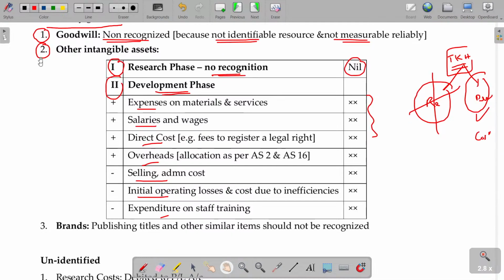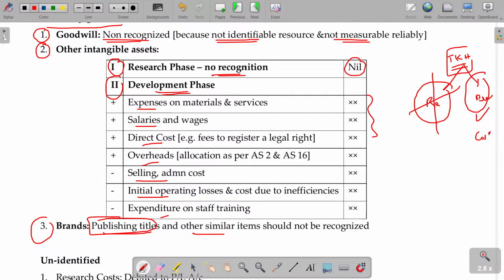Now, what happens in case of brand, sir? In case of brands, like publishing titles and other similar items. Okay, publishing title. If you want to use my brand for selling your product, give me some money. So then my image, my name has some value.